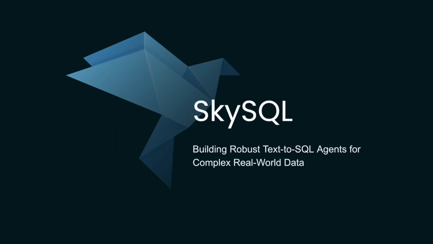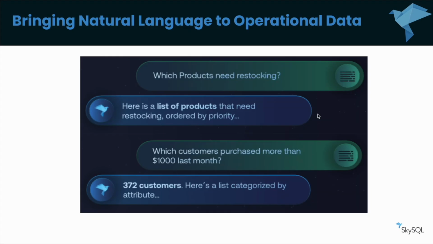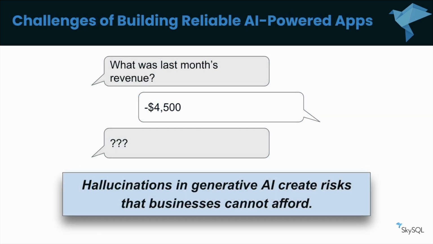Today, we'll dive into why building reliable text-to-SQL agents is tough in real-world settings and how our semantic agents can make it manageable and accurate. Businesses today want to add natural language interfaces to their applications, allowing their users to ask questions of their real-time operational data. Imagine being able to simply ask an inventory app, which products need restocking, or which customers purchased more than $1,000 last month. The problem is that it's difficult to create such an app that responds reliably.